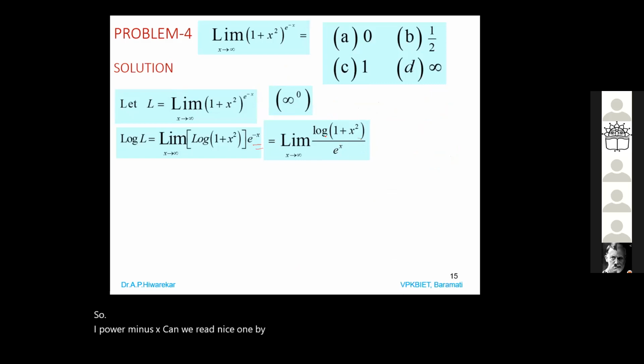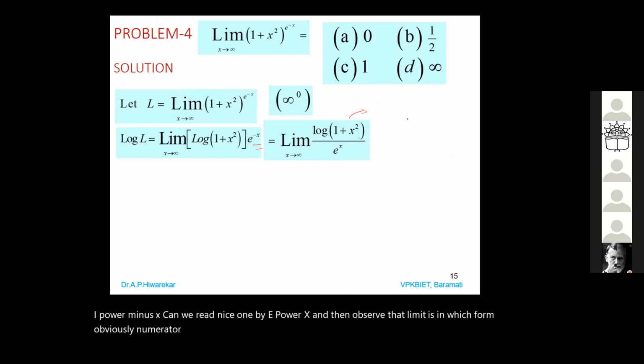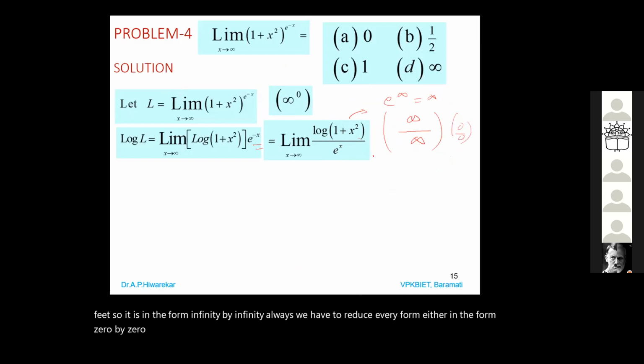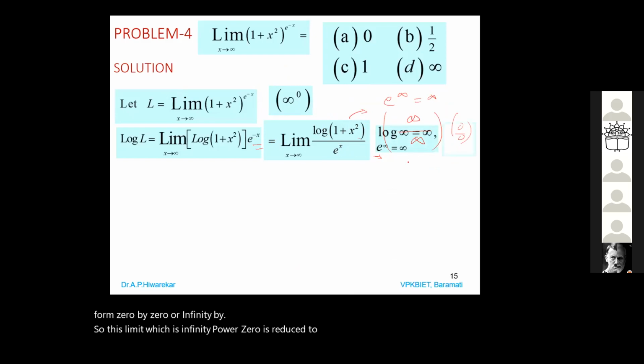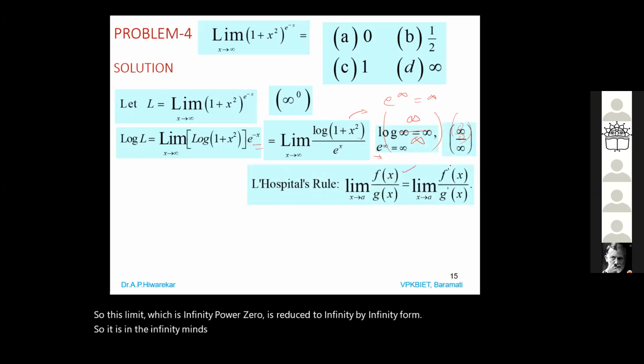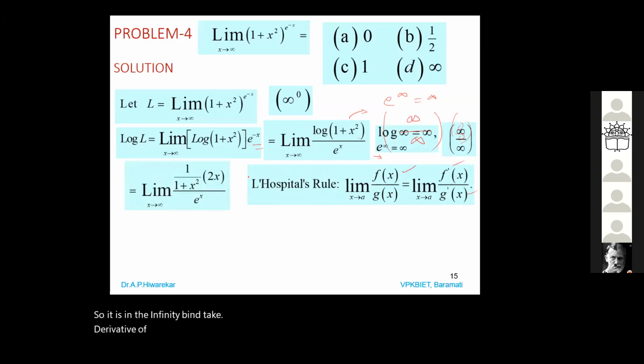And then observe which form the limit is in. Obviously the numerator is log of infinity, that gives infinity, and e power infinity is infinity. So it is in the form infinity by infinity. Always we have to reduce every form to either 0 by 0 or infinity by infinity. So this limit, which is infinity power 0, is reduced to infinity by infinity form. Take the derivative of the numerator, take the derivative of the denominator.